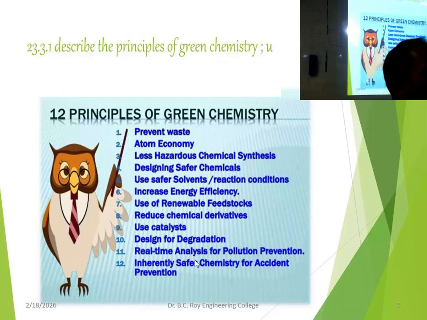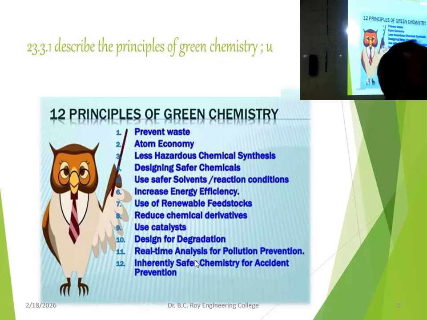Second, atom economy. What is that? Atom economy means you are using certain reactants and you look at how much desired product you are getting. The desired product should be quite high compared to the reactants that you have used. If the desired product quantity is high or good, then it is following the atom economy principle. Atom economy, number of atoms.